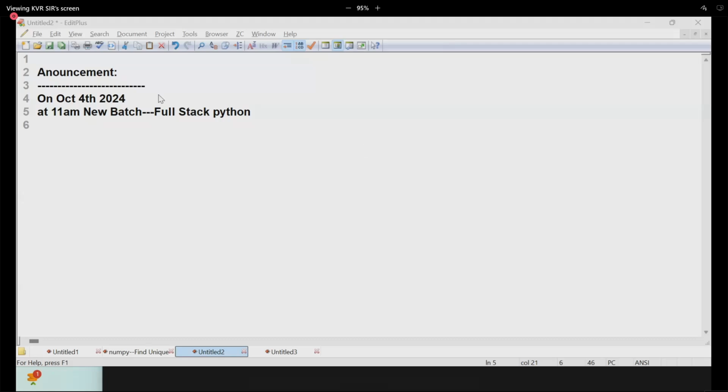Online students, any doubts you have regarding this? Radha Sham asks: Sir, in unique, can we find at which indexes the 11th element is present? If you want to find that, you have to write your code. The 11th element found at which indices? Already we have the enumerate function, student. Using the enumerate function, you can find it out.